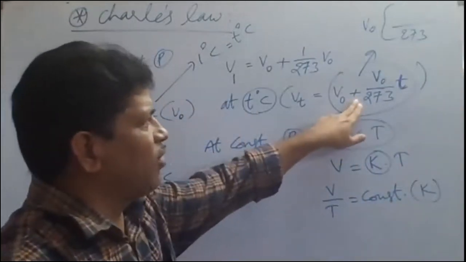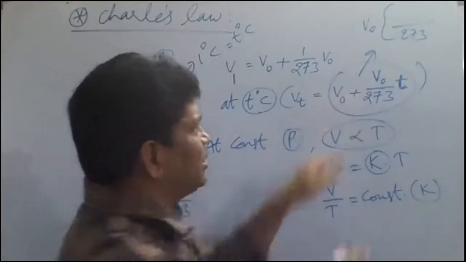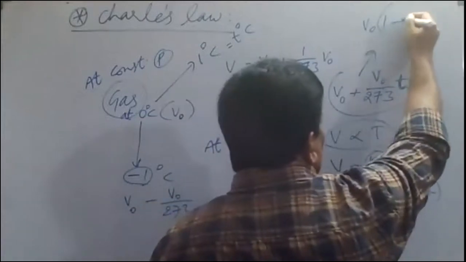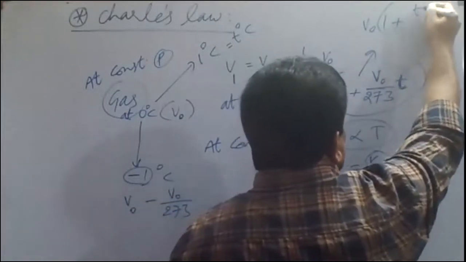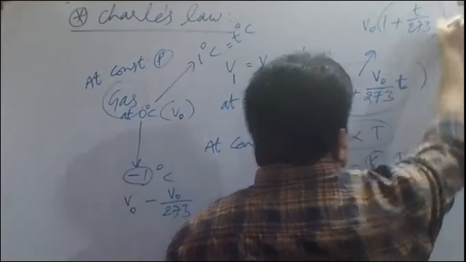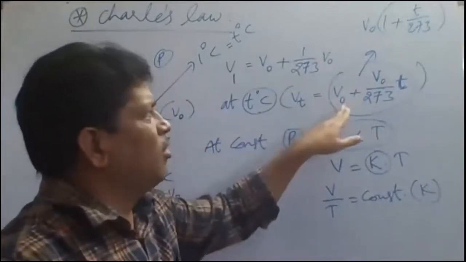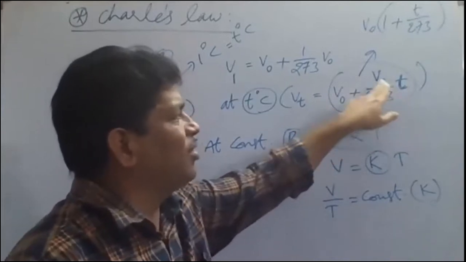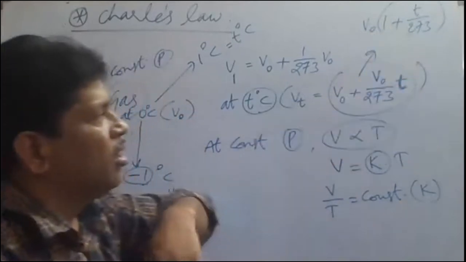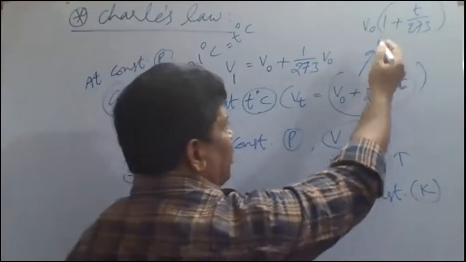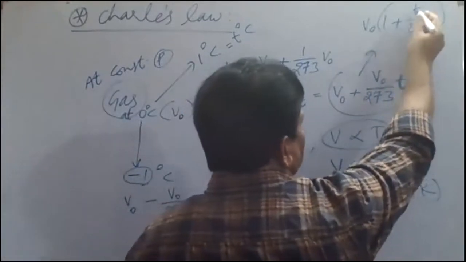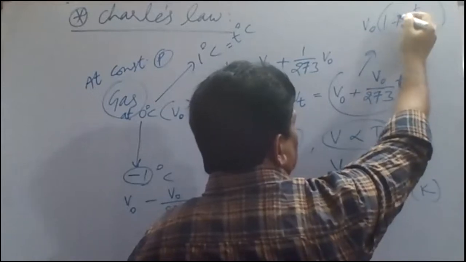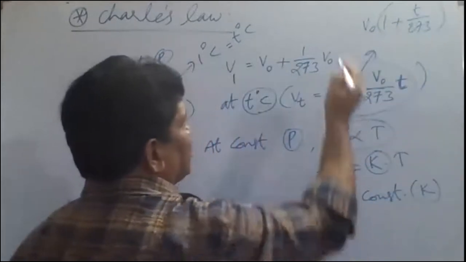V naught we have taken common here. V naught into 1 plus T by 273, meaning 1 by 273 of T means T by 273. Now from this what can we write here? V naught into 1 plus T by 273. How to write? 273 here in the denominator and 273 plus T we can write.